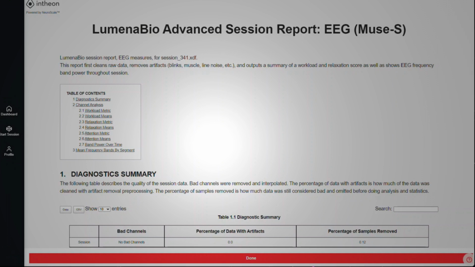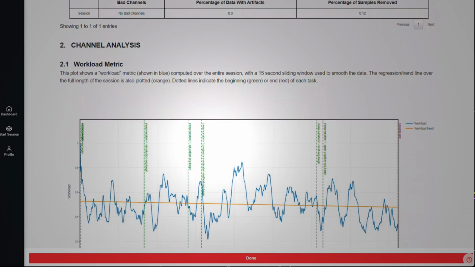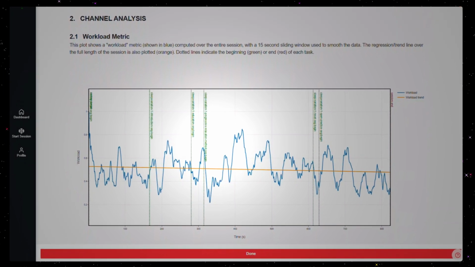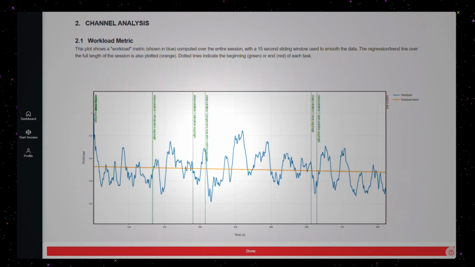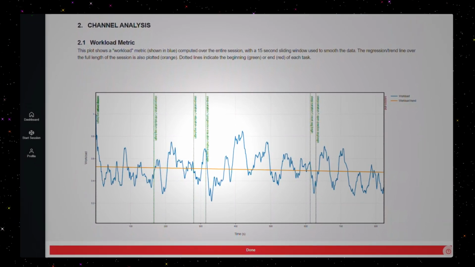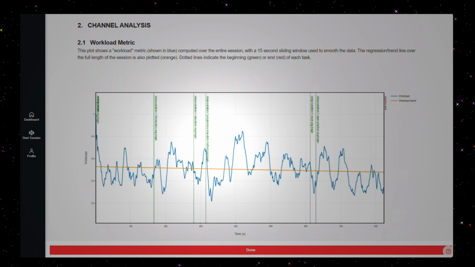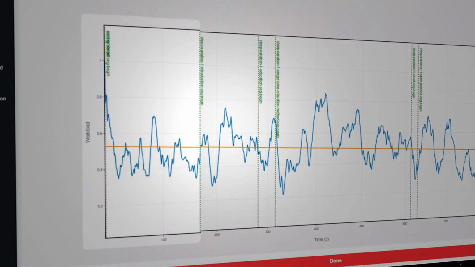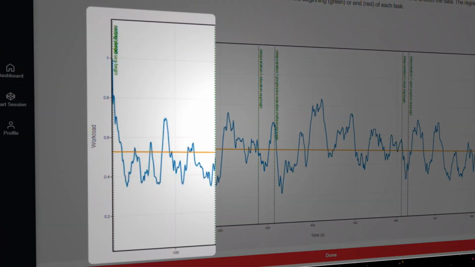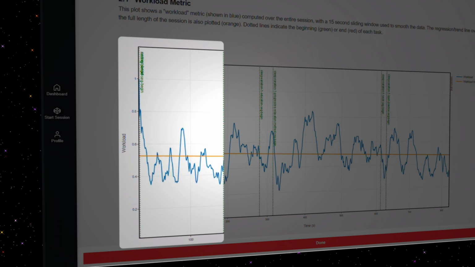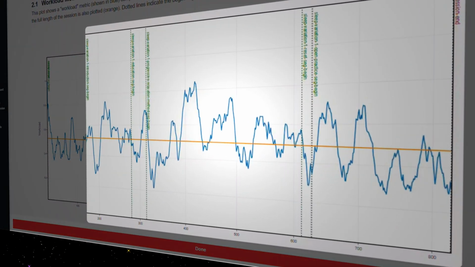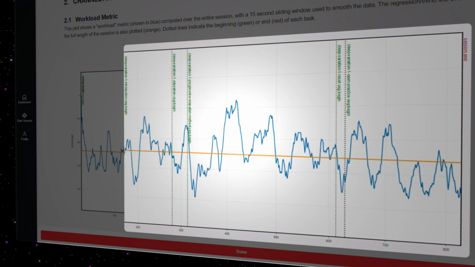Here you'll find data tracked like cognitive workload, relaxation, and attention. In the cognitive workload portion, the headband is extrapolating data after interacting with your brain to gauge how much cognitive work, or thinking, you're doing throughout that session. On the far left, you'll find your baseline. That is where you are at the beginning of a session during the calibration period. And here, you'll find the data from the session itself.